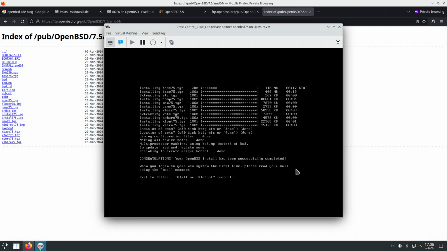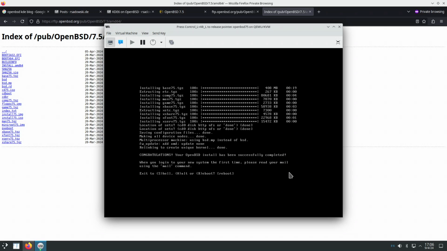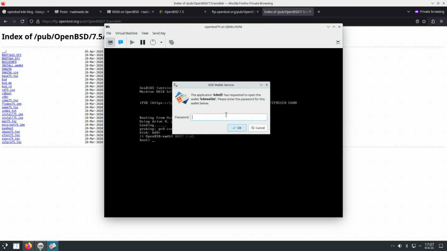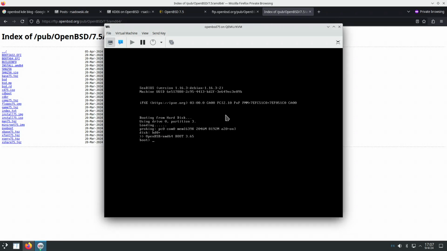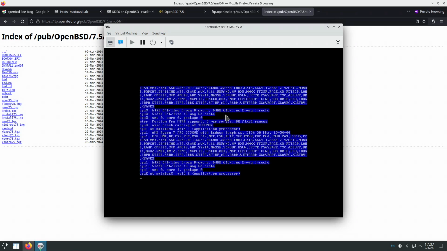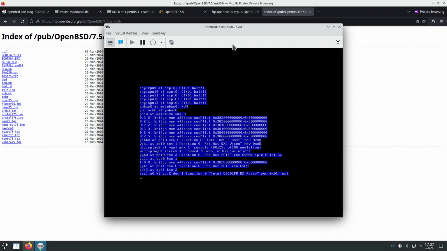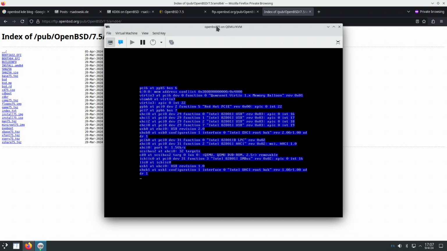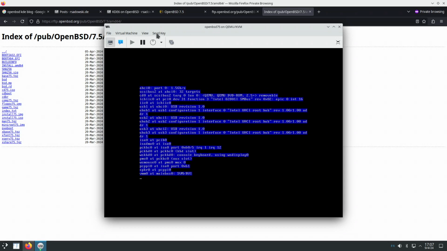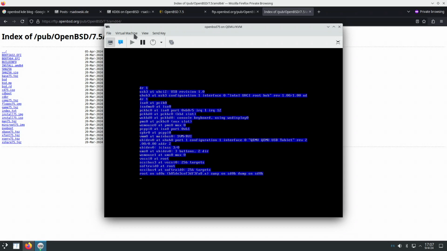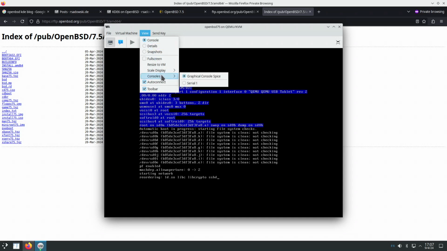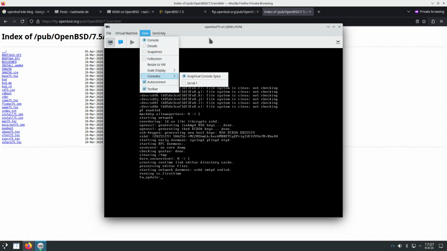And now the installer has finished. The option that we want here is to reboot. And since the installer has installed and enabled the OpenSSH server, we can ignore the virtualization software's console, this graphical console Spice.